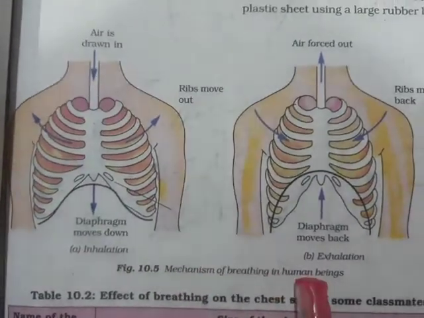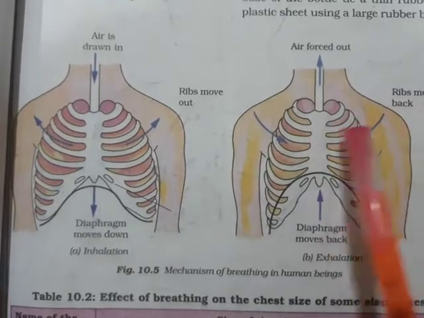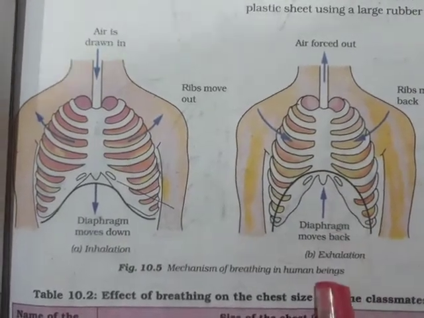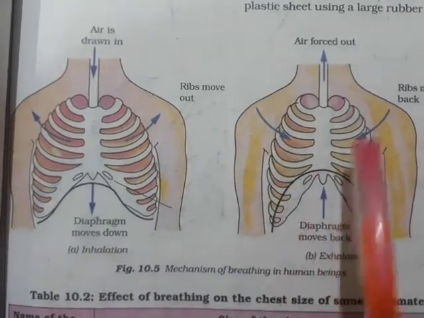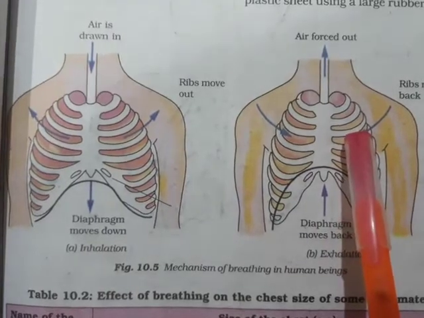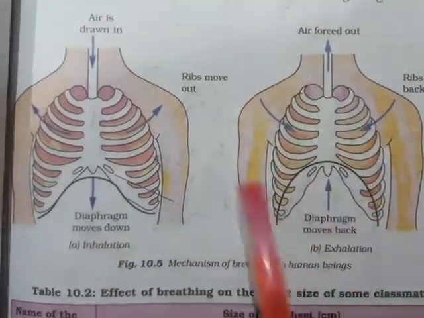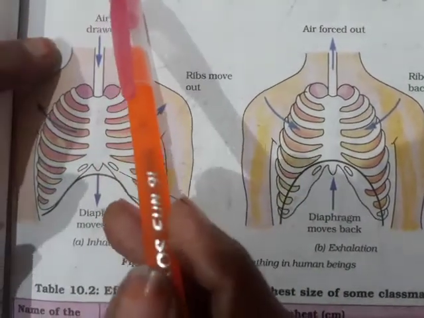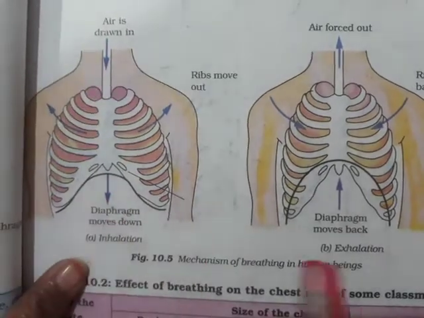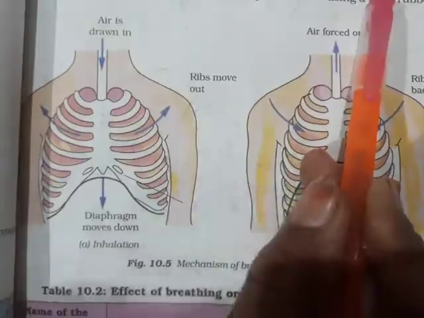And in the condition of exhalation, ribs move back, the diaphragm moves back, and the space of the chest cavity decreases. So air is forced out. In inhalation, air is coming in, and in exhalation, air is going out.